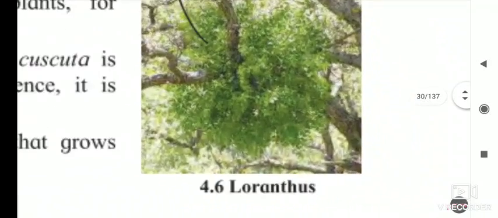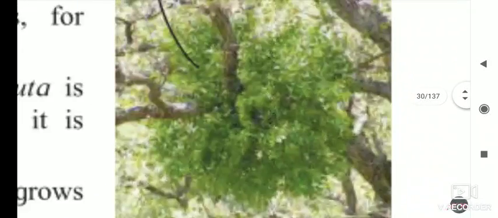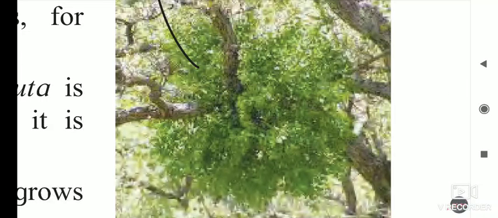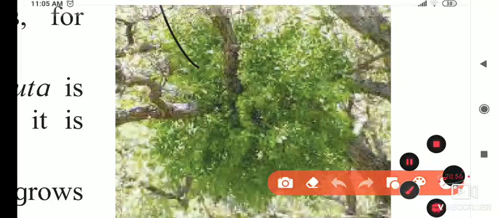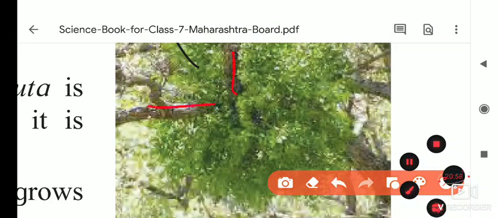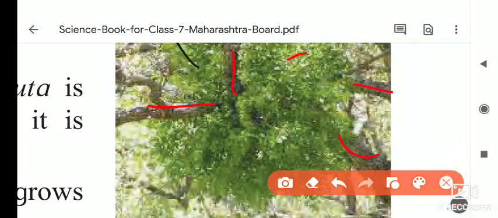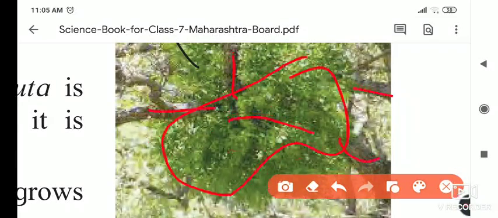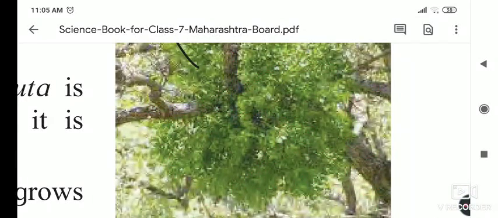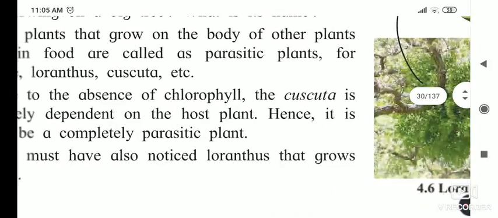Here in this picture also, it is shown how the Loranthus grows on the host plant. If you see this, you will notice this is the host tree. These are the branches of the host tree, and this plant grows on it and absorbs the nutrition which is produced by the host plant for itself. It absorbs it, grows on it and fulfills its need. So this is heterotrophic nutrition in plants.